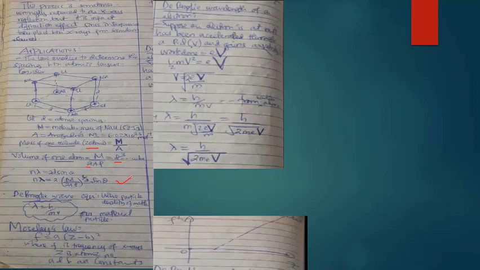I hope it is clear. If it is not understood, go back to this part slowly and you will get used to it.